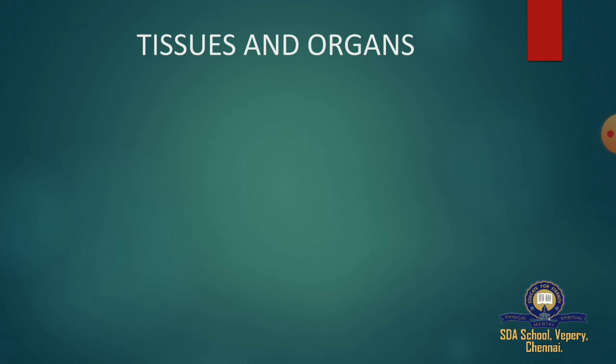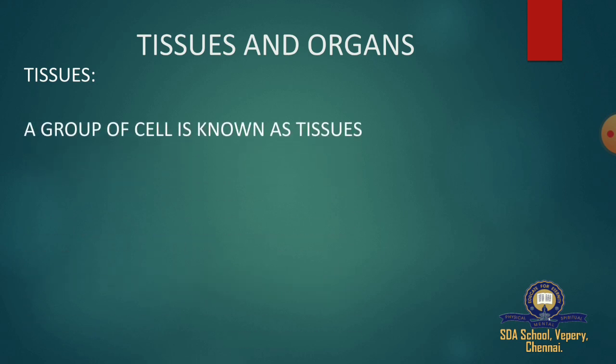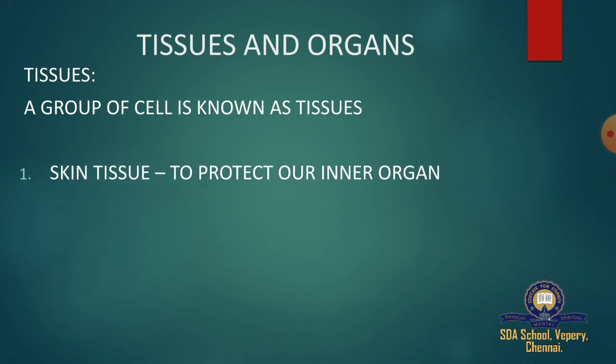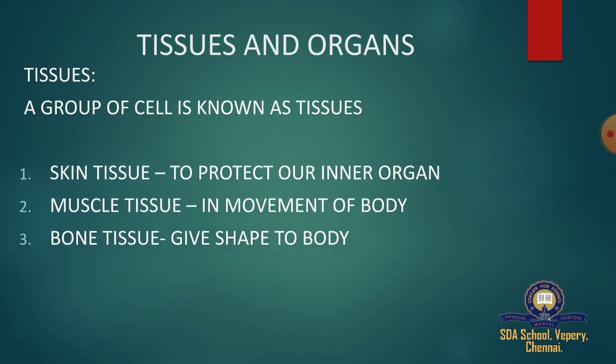Next we are going to learn about tissues and organs. So first, tissues. A group of cells is known as tissues. So we have skin tissues, muscle tissues, bone tissues. Skin tissues, as we learned before, protect our inner organs. Muscle tissue helps in the movement of our body. And bone tissue gives shape to our body.